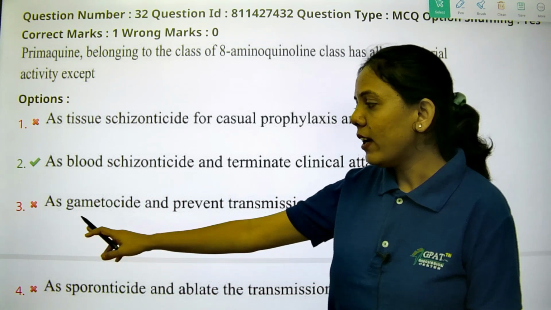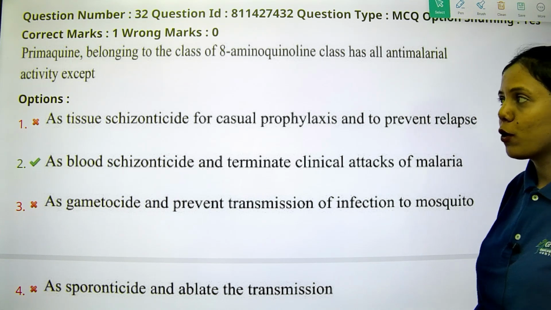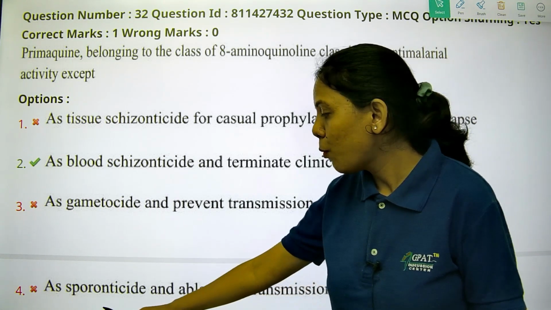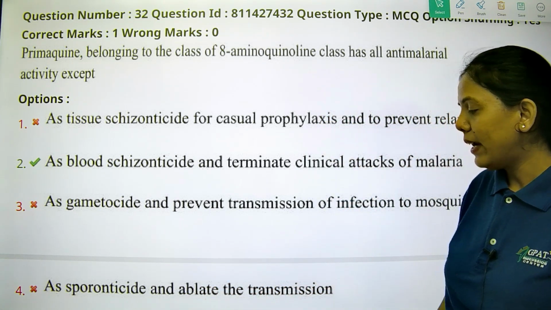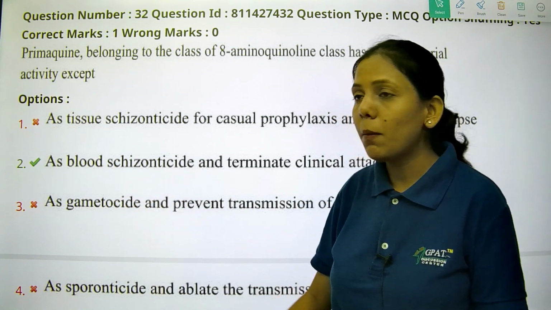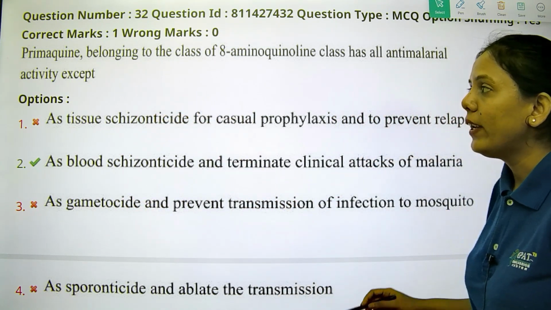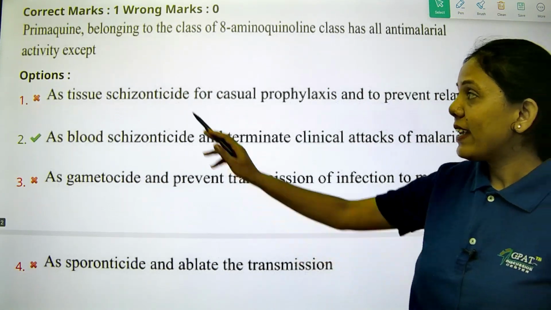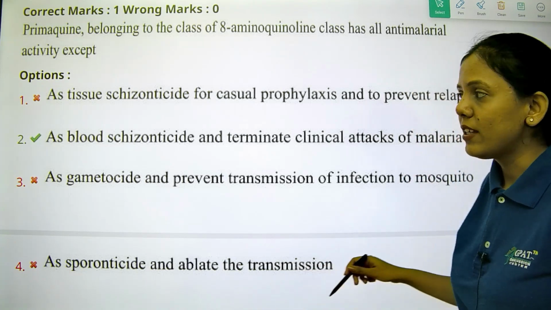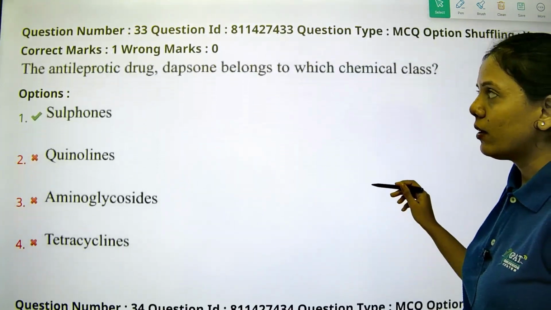As gametocide, yes, it acts as gametocide and prevents the transmission of infection to mosquitoes. And as sporonticide, it ablates the transmission. Okay, so all of these are its functions, but it will not act as the blood schizonticide. It is a tissue schizonticide, that is primaquine. They are asking except, so as blood schizonticide. So option 2 is the right answer. Let's see the next question.